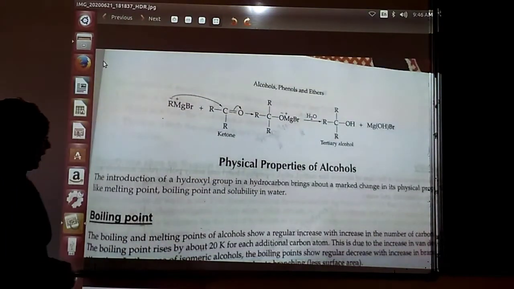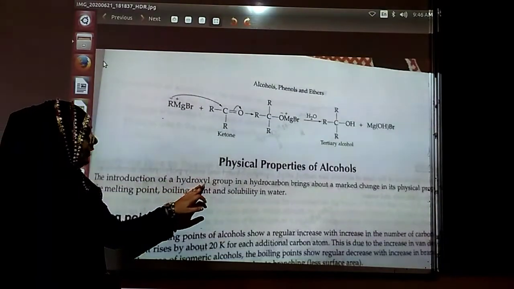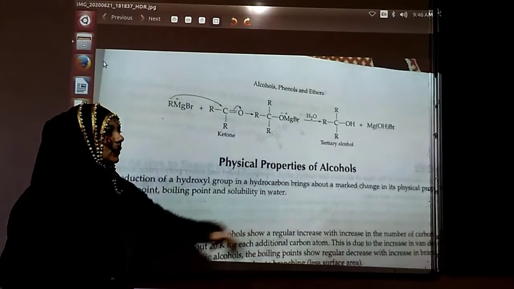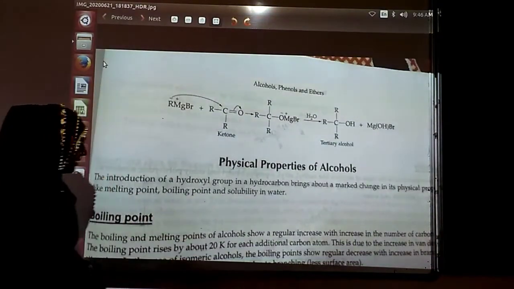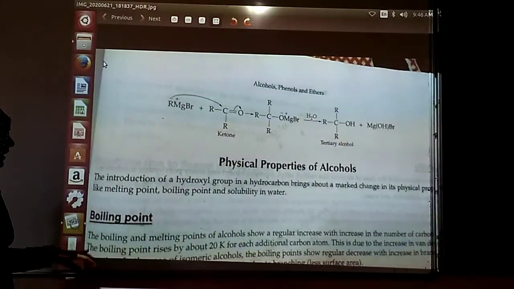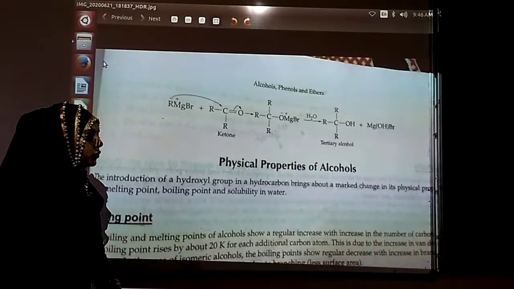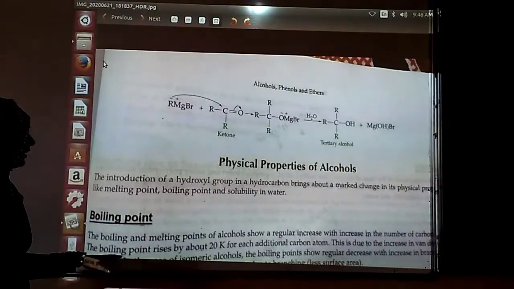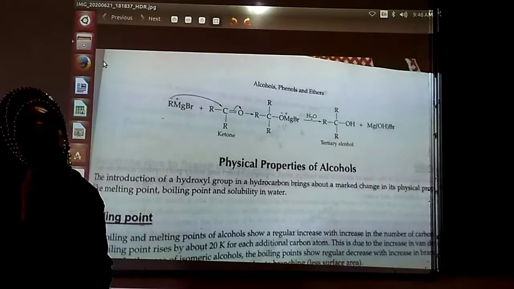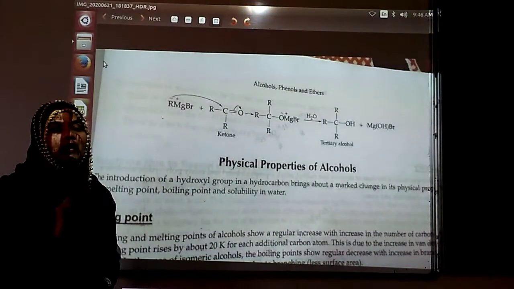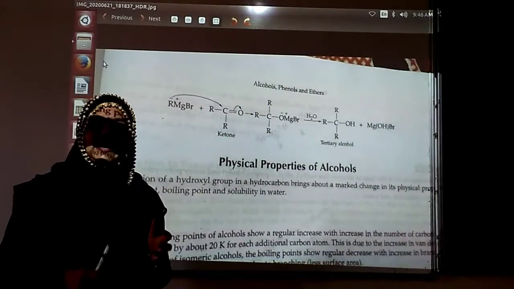Physical properties of the alcohol. The introduction of the hydroxyl group in the hydrocarbon brings about a marked change in the physical properties like melting and boiling point and solubility. First of all, the boiling point and the melting point. The boiling point and the melting point of the alcohol show an increase with the increase in the number of carbons. Dear student, जितना छोटा आपका अल्कोहल है, मतलब कि जितने कम कार्बन है, उतना उसका मेल्टिंग पॉइंट, बॉइलिंग पॉइंट कम. जितनी कार्बन की चेन बढ़ती जाएगी, उतना ज्यादा उसका मेल्टिंग एंड बॉइलिंग पॉइंट.